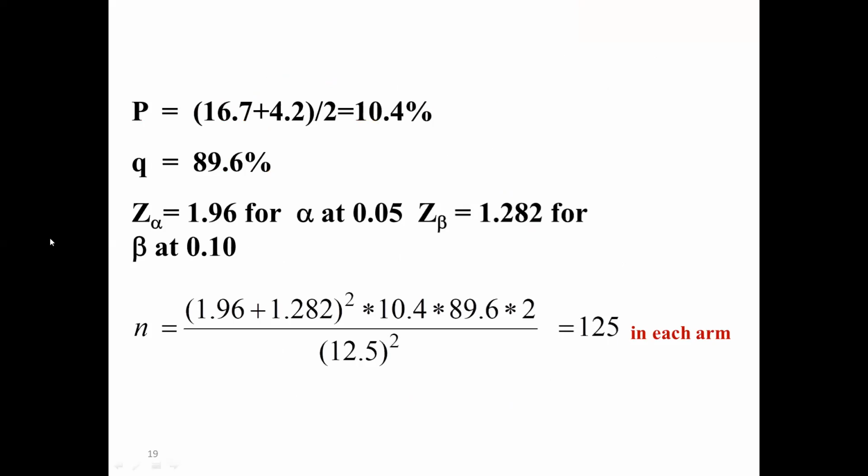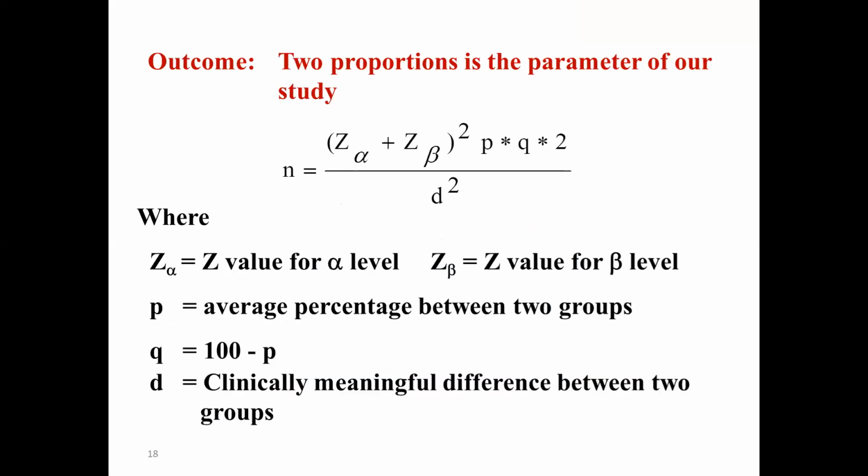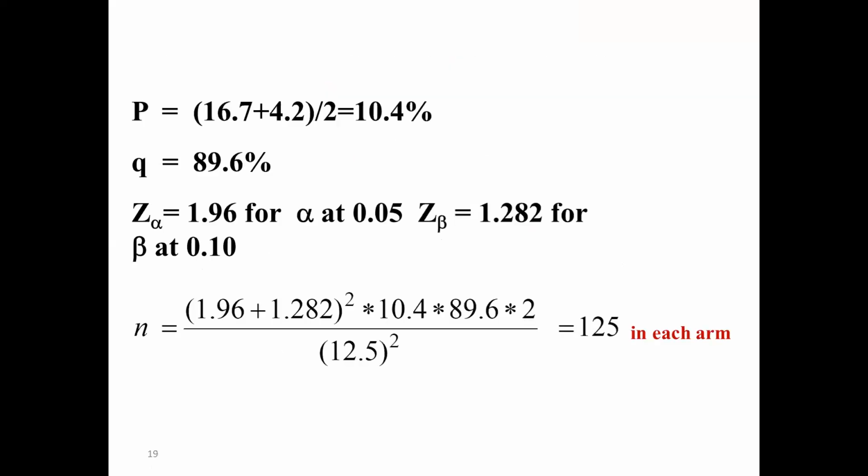Don't worry about what is Z alpha, what is Z beta. They are all fixed numbers. Please remember, you need not calculate Z at all, it is absolutely not required. Z alpha values are fixed. You go to any software, it will take the Z alpha value by itself. You need not give it anything. What you need to feed it is the prevalence in the first group and the prevalence in the second group. It will itself calculate the meaningful difference and give you the samples.